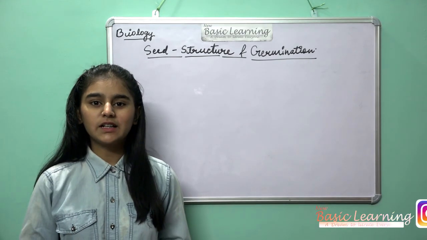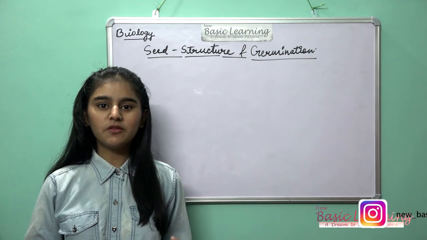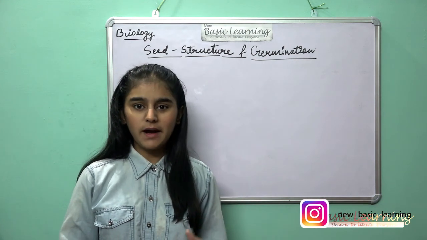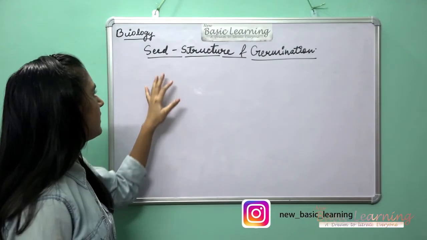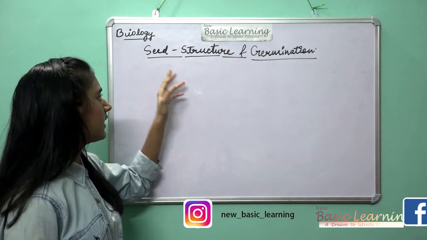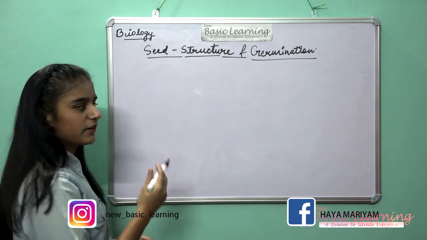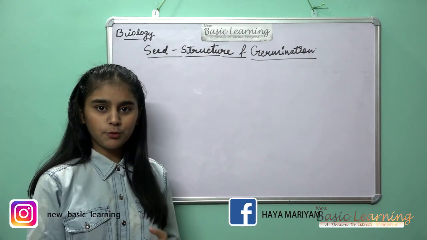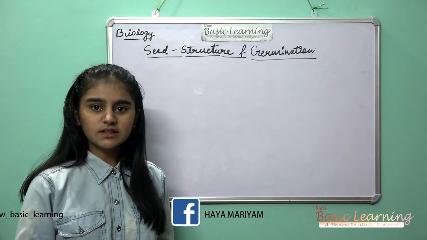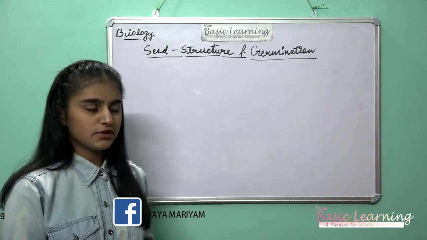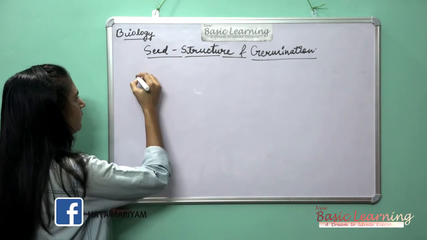Hello everyone and welcome again to the new basic learning, and today we are going to start about biology. The new chapter we will start today is seed structure and germination. First of all you have to know what is a fruit, then second seed and third grain. So we will start first with the fruit.